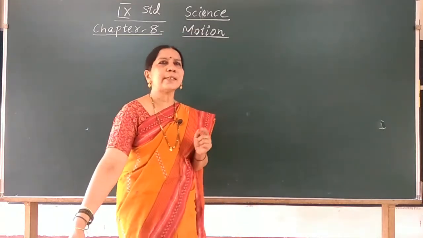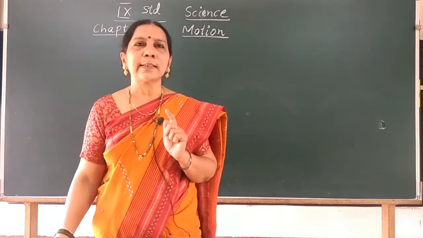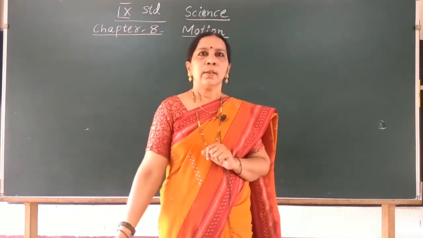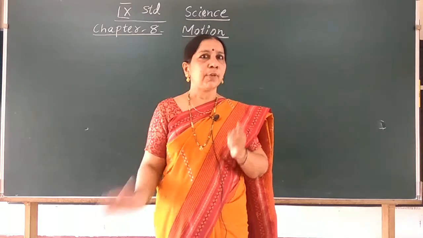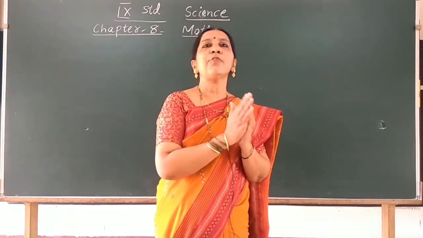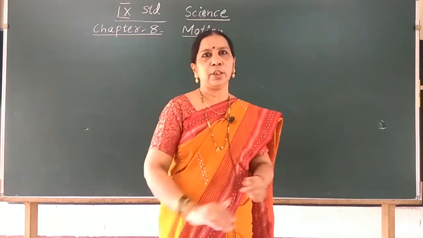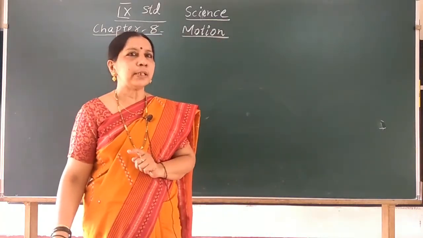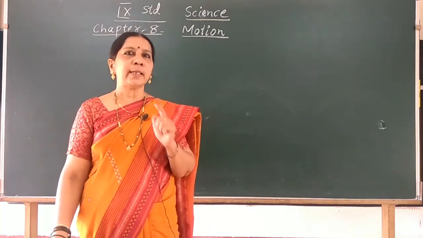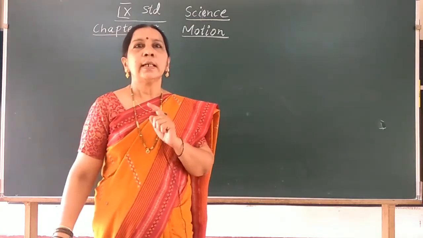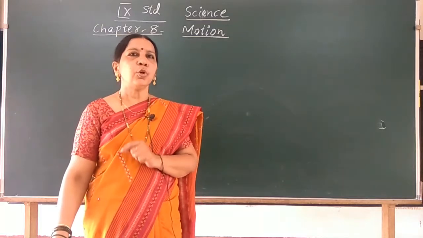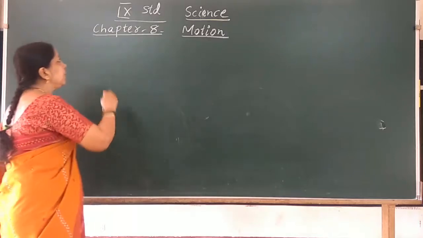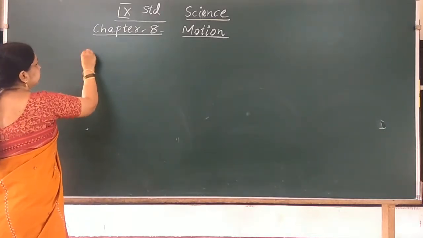To describe the motion of an object along a straight line, what is necessary? We need to specify a reference point called the origin. And you know the term distance travelled also. What is meant by distance travelled?